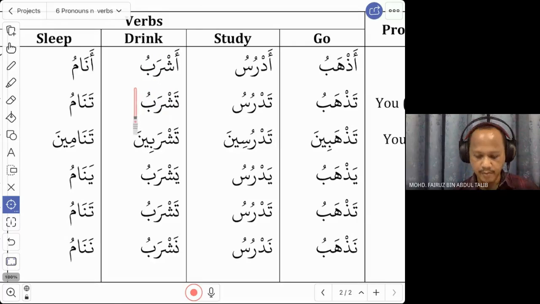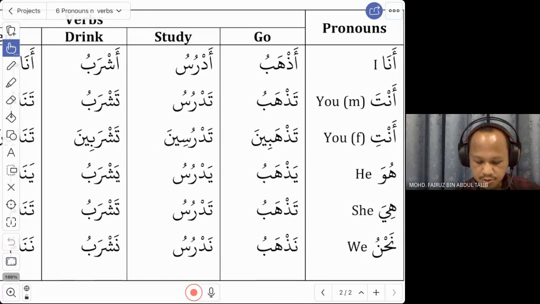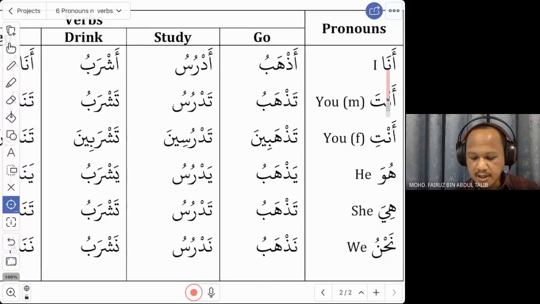You can combine this with ana, so we say ana ashrab. I am drinking or I drink. So we have 3 verbs now. Azhab, I go. Adrus, I study. Ashrab, I drink.